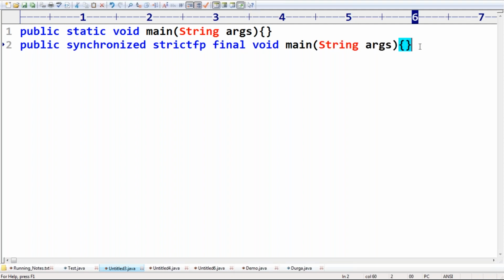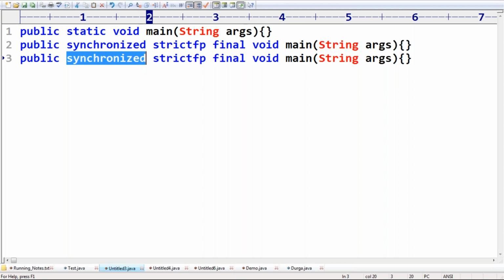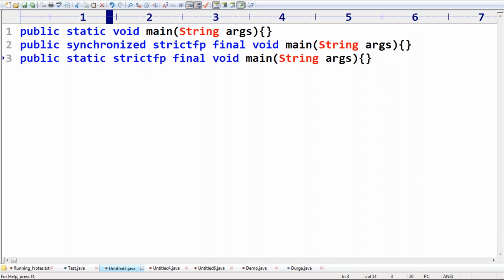Next, public static void main string array args. Public static void main string dot dot dot args, I'm taking.